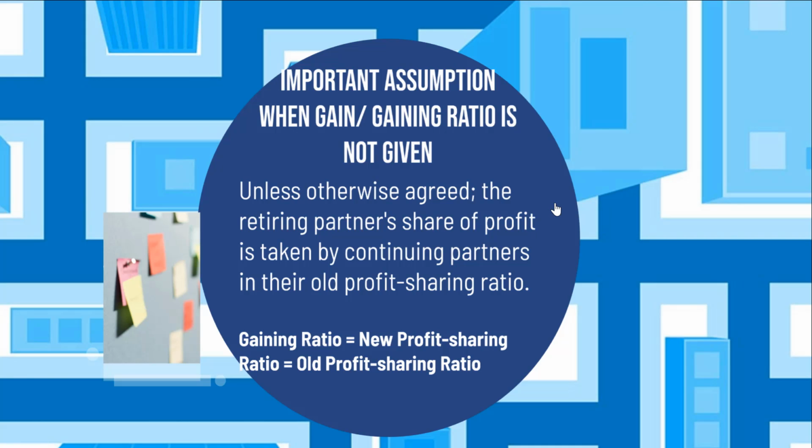So this will imply that the gaining ratio is equal to the new profit sharing ratio is equal to the old profit sharing ratio. Now this assumption has to be made when there is no information given with regard to gaining ratio or the new profit sharing ratio between the continuing partners.